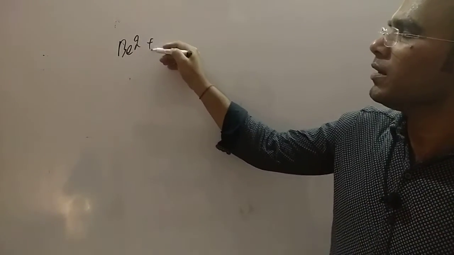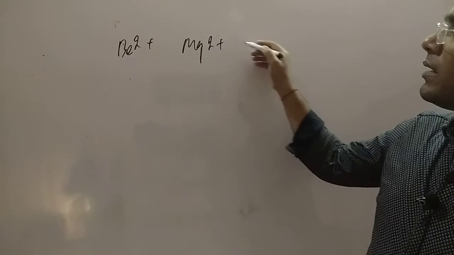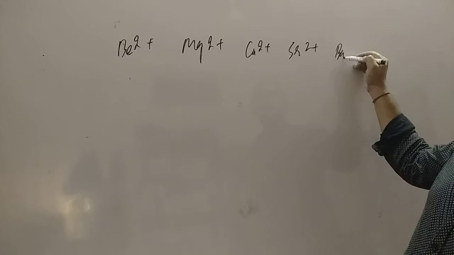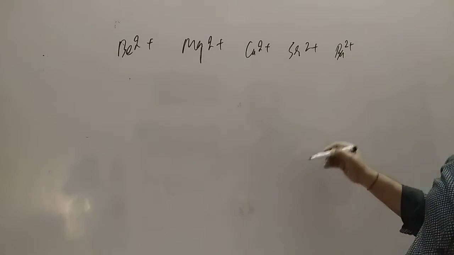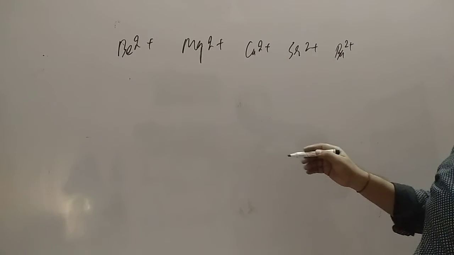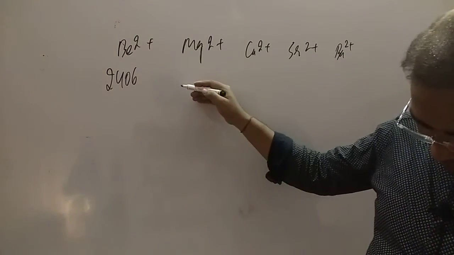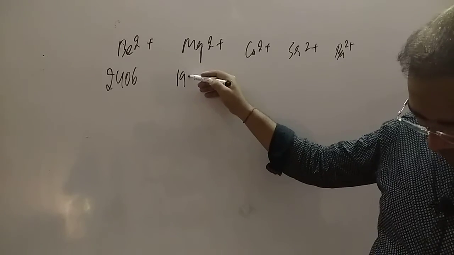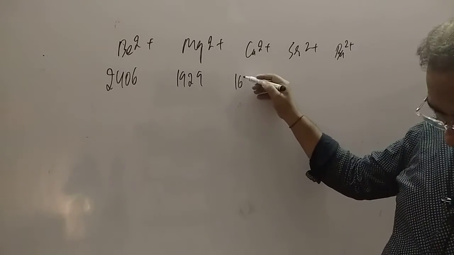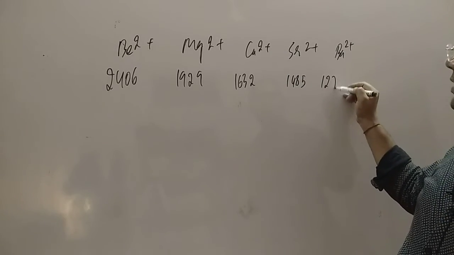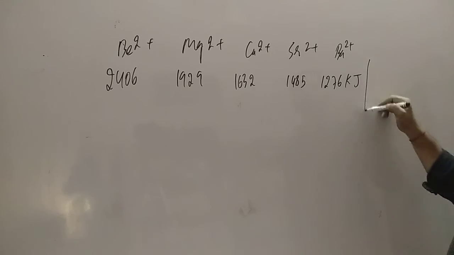The amount of hydration energy for beryllium 2 plus, magnesium 2 plus, calcium 2 plus, strontium 2 plus, and barium 2 plus is getting decreased down the group: 2406, 1929, 1632, 1485, 1276 kilojoule per mole.